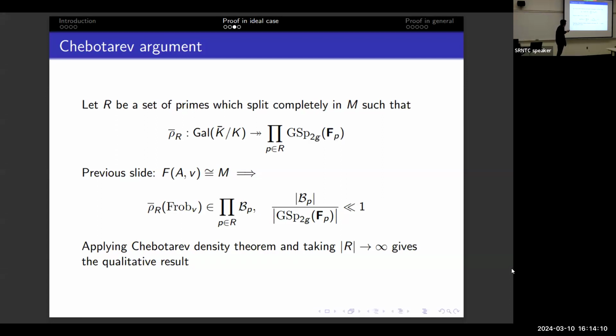And for each p, it lands in B_p, which I use to denote the set of all elements which lie in a Borel. And the previous local calculation tells you this is bounded away from 1. I don't know a better notation. And so by Chebotarev, each of the terms is bounded away from 1. The product can get as small as possible. Chebotarev tells you the density is 0.